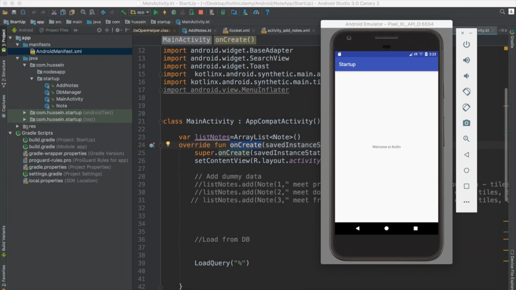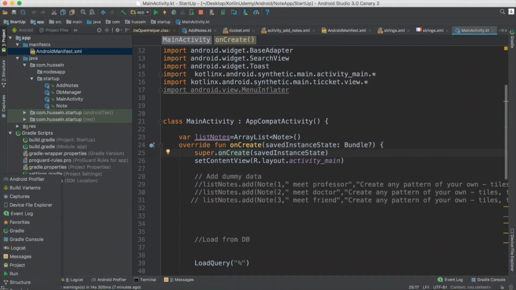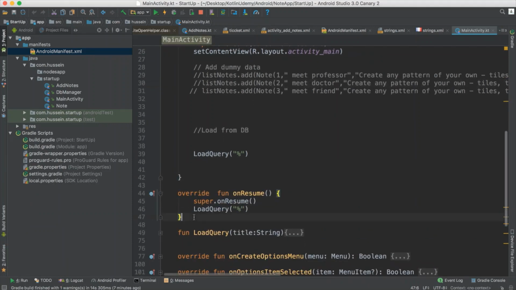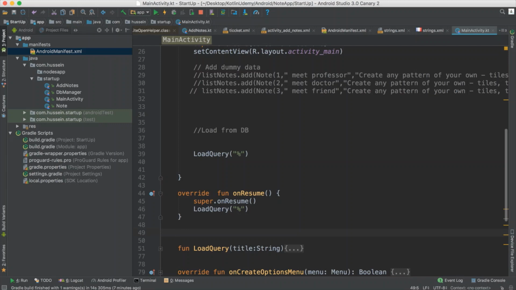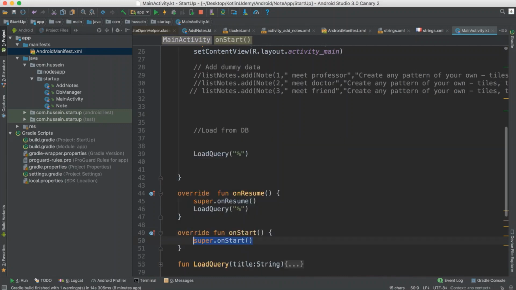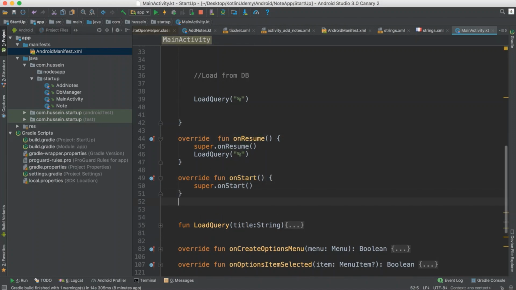So going back to our code, which is this one, and you remember I showed you how to do onCreate and how to do onResume. Let me add the other events, which is onStart, and we have also a method for onResume. We did it, which is this one, and we have onStart, this one.